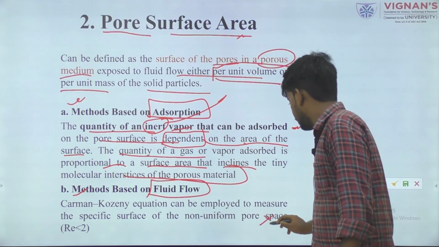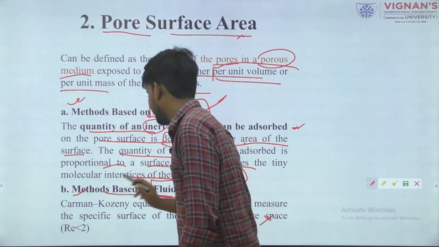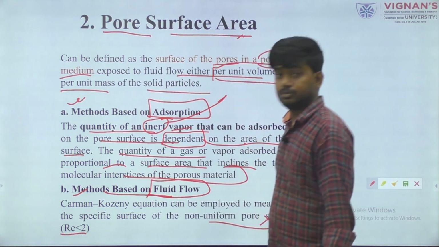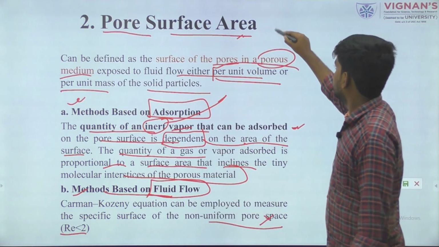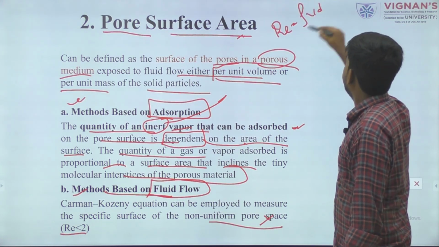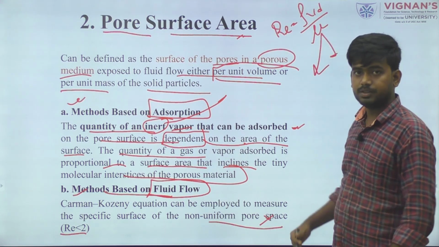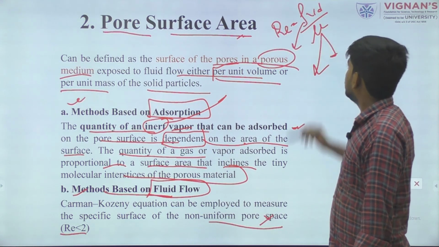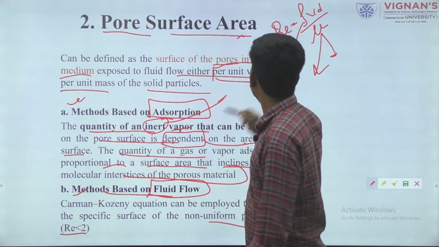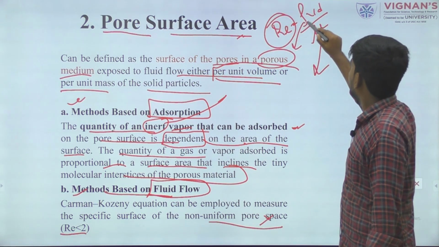This process is very complicated, just know what the techniques are. Here also the Reynolds number comes in. So what is the Reynolds number? As you know, again I am writing rho V d by mu, where mu is the viscosity of the fluid, rho is the density, v is the velocity, d is the diameter. This gives us the Reynolds number. If we don't know, remember this: Reynolds number is equal to rho V d by mu.